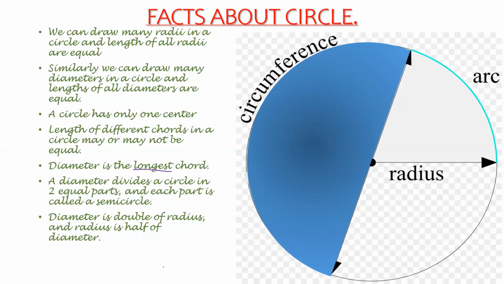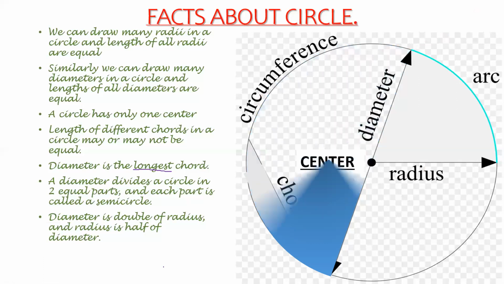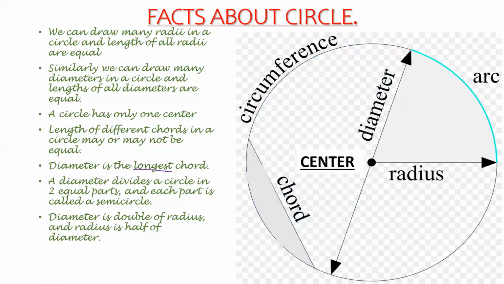Diameter is double of radius, and radius is half of diameter. Now this is a very, very important point, children. So listen carefully. Diameter is double of radius. Now you see here the diameter.